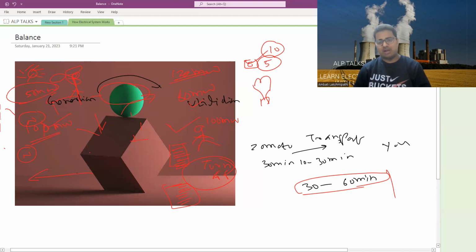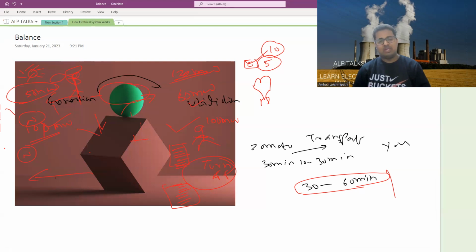What about solar? Morning also power will be less due to low radiation. Afternoon the production would be high. Evening again it will be low. What about wind? We can't say. What about hydro? Based on water flow, of course we are storing water, so we can still maintain power.